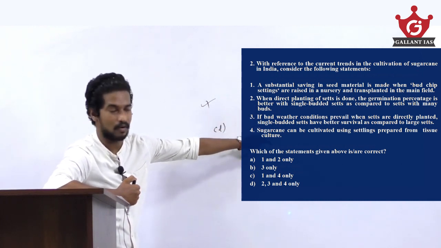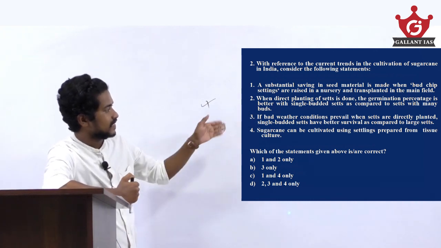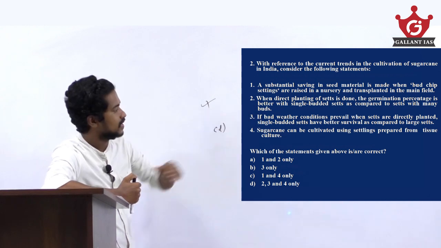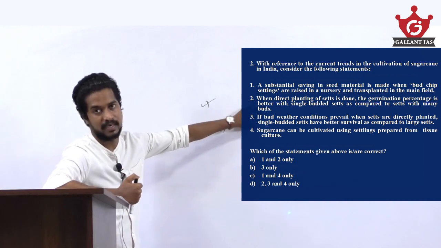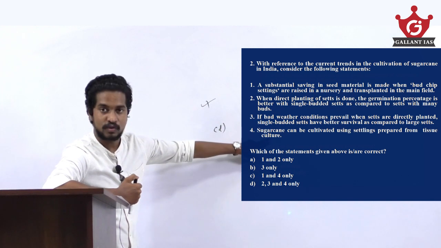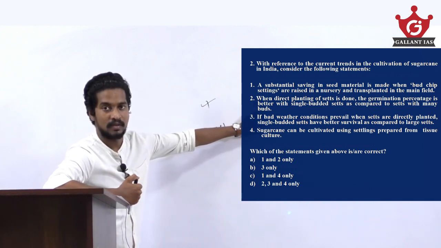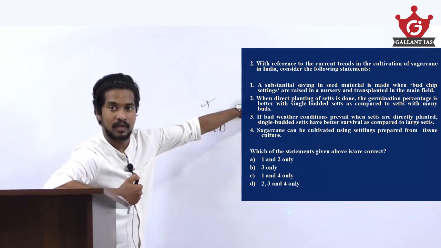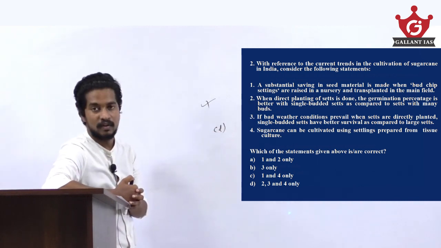The third statement is wrong. And the second statement, when direct planting of sets is done, the germination percentage is better with single budded sets as compared to sets with many buds. The second statement is wrong. We inferred that the third statement is wrong by analyzing that the first statement is right. So let's look at the fourth statement.